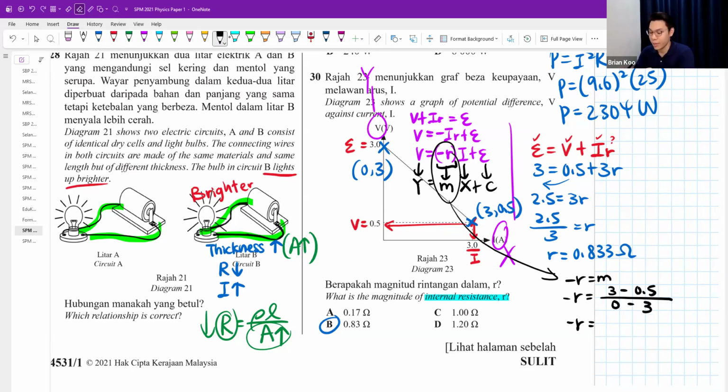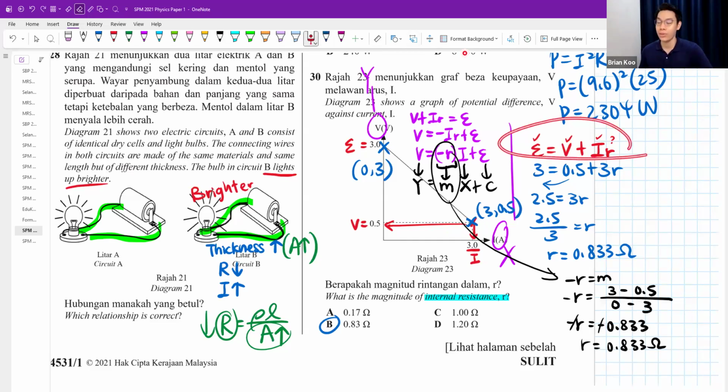You definitely get the same answer, negative 0.833. Why is there a negative? Because it can cancel later. Okay, so looking at the question, it should remind you what formula you can use.